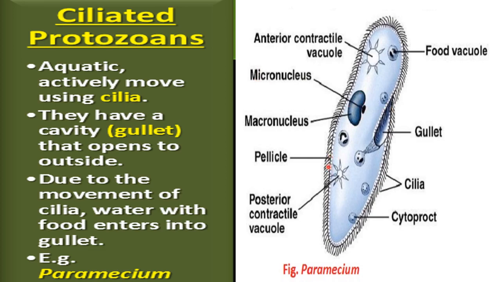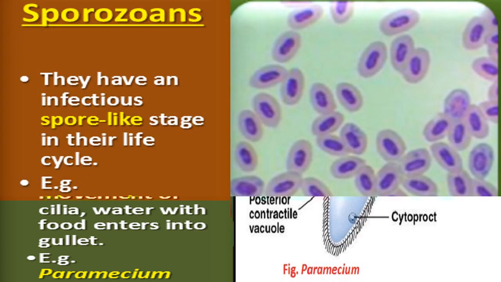Now this is the pellicle membrane, as it is found in Euglena, which is protein rich. So this pellicle membrane is also present here in the Paramecium. This is the posterior contractile vacuole. So as you can see here, there are two contractile vacuoles, anterior as well as posterior. Now these are cilia all over the body. This is the cytoproct and this is the gullet.